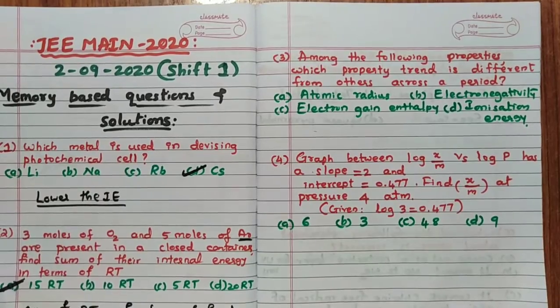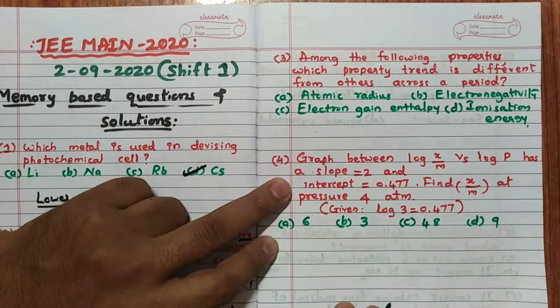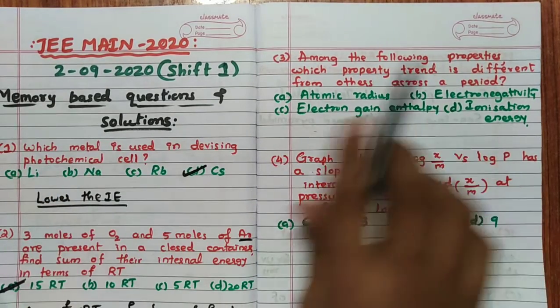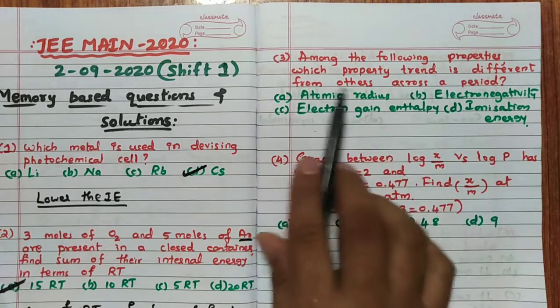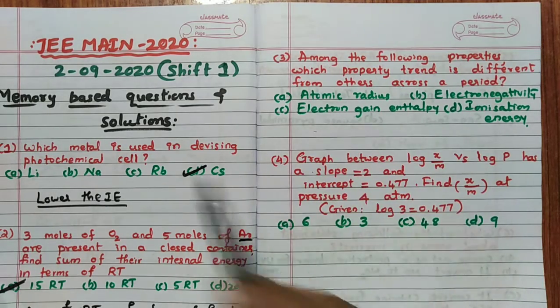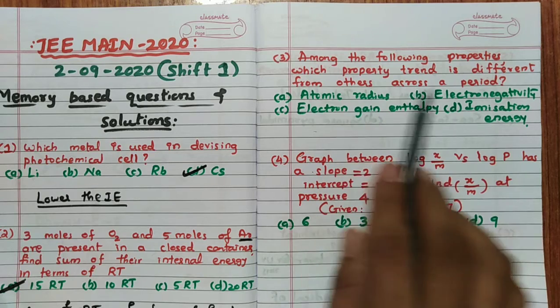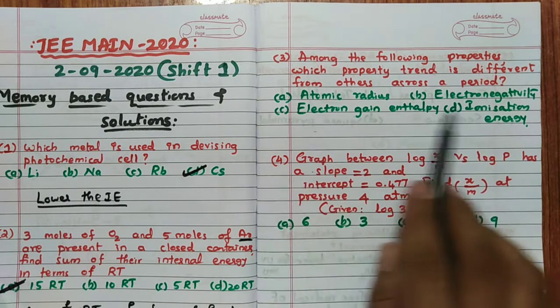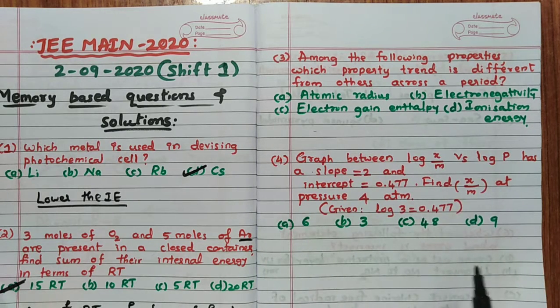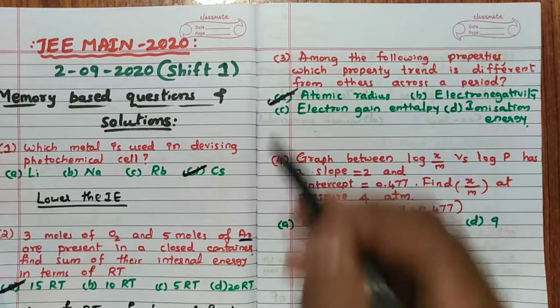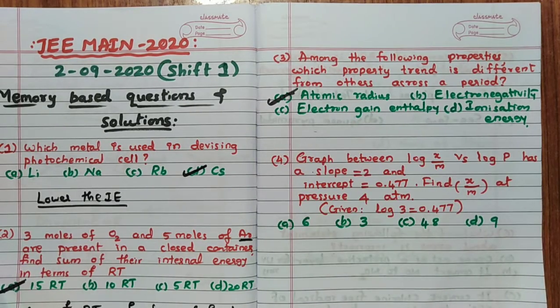Third one is a simple direct question from the NCERT. Among the following properties, which property's trend is different from the others across a period? Definitely we know that across a period atomic radius decreases, but electronegativity, electron gain enthalpy and ionization energy increase along the period. Because of that reason, remember, the answer for this question is A.